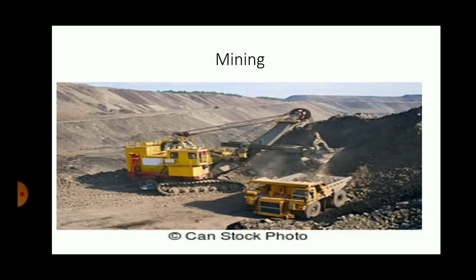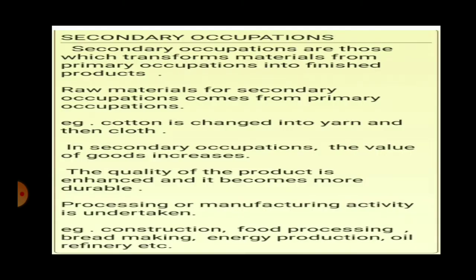Even mining, minerals are naturally made. Students, we have seen in the chapter on rocks and types of rocks, minerals are made, of course it's a very long process, but they are naturally made. It is not made in a factory or in a laboratory. So removing the minerals which are made by nature, this occupation is also a primary occupation. Okay, with this knowledge we move to the next type of occupation, secondary occupation.